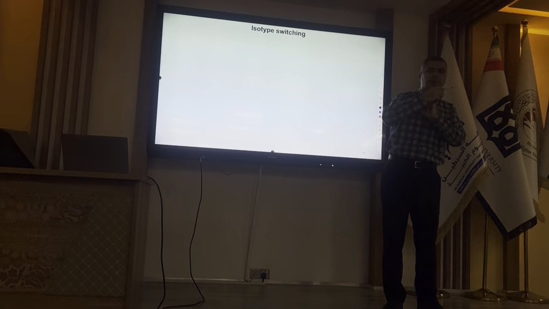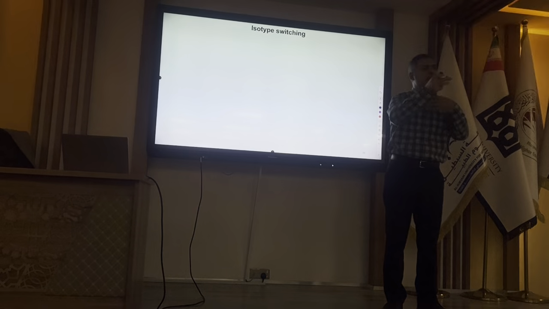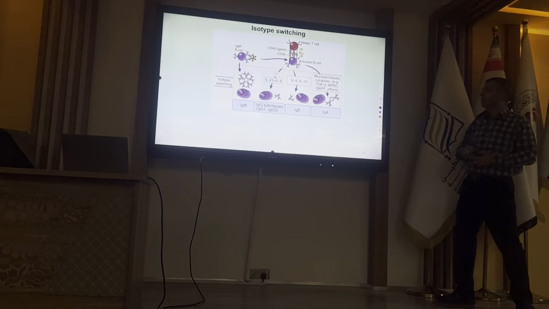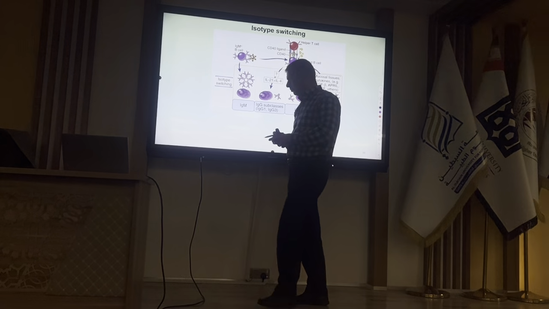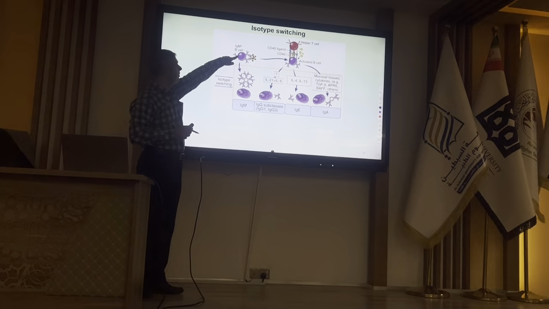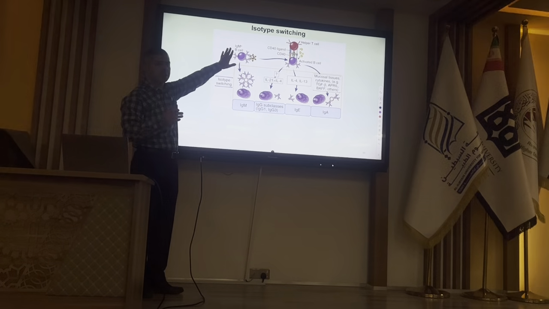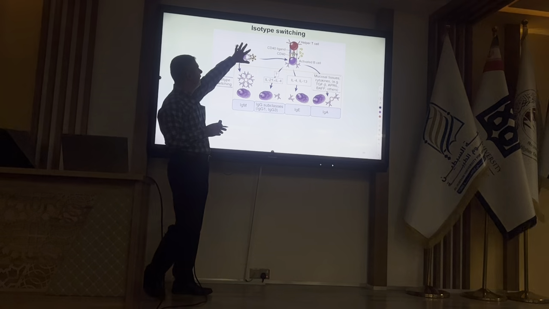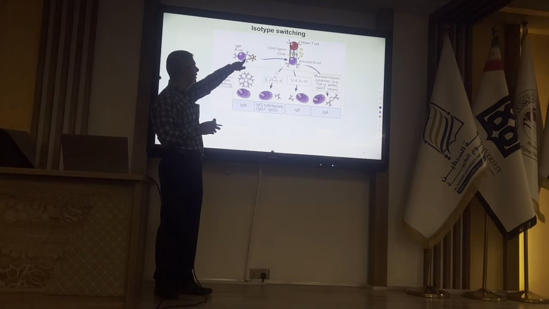Based on the type of antigen and the T cell help, we will have class switching. Here you can see IgM positive B cell means a naive B cell. Whenever you see IgM positive, it means a naive B cell. So we have a naive B cell which is recognizing the antigen.